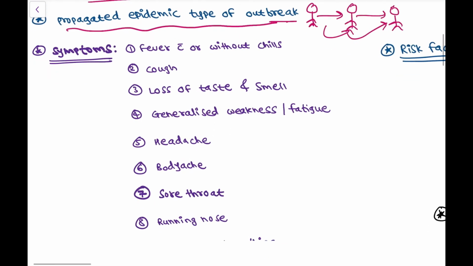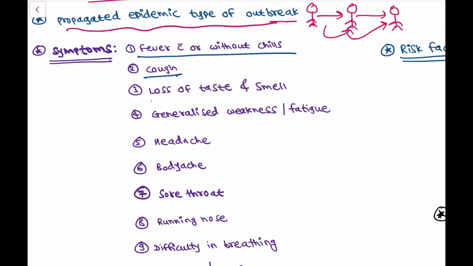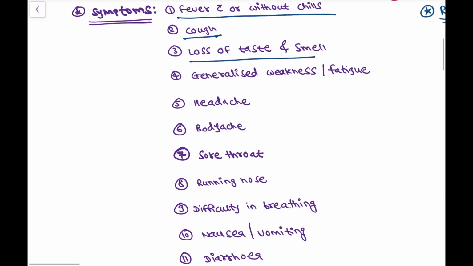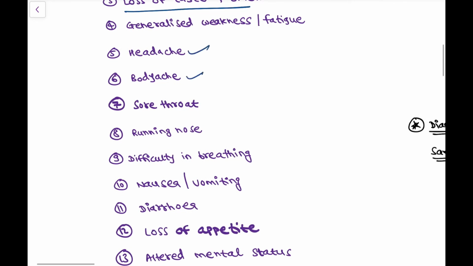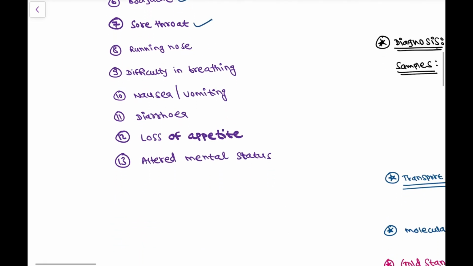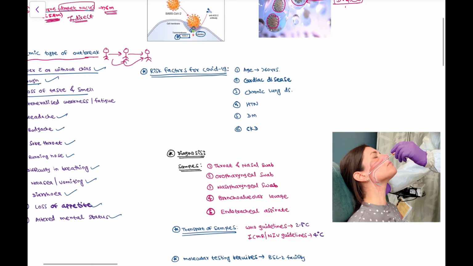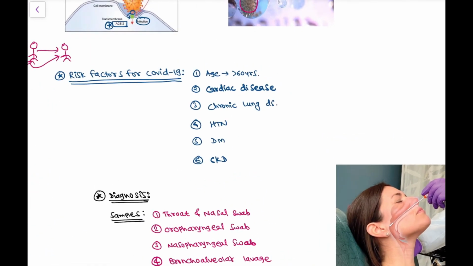Next are the symptoms of this disease. Symptoms are fever with or without chills, cough, loss of taste and smell, generalized weakness, fatigue, headache, body ache, sore throat, running nose, difficulty in breathing, nausea and vomiting, diarrhea, loss of appetite, altered mental status. The risk factors for this disease: age more than 60 years, cardiac diseases, chronic lung disease, hypertension, diabetes mellitus, and chronic kidney disease. These are the risk factors for COVID-19.